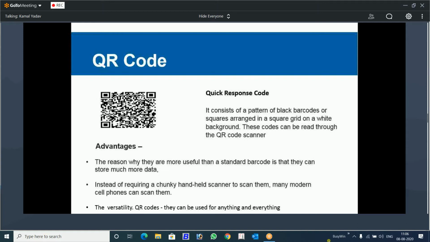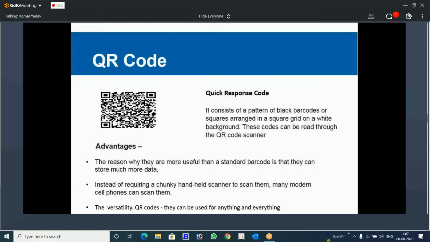Why are people using QR code these days? When we talk about scanning of the barcode, you need a bulky type of device to scan it. But QR code devices are not that bulky, and you can even scan the QR code and find out what information is encoded with the help of a cell phone. You can download a QR code app from the Play Store, and you can easily scan and see what information is hidden in a particular QR code.